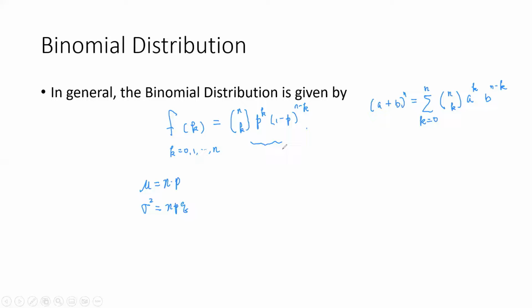If you let a be p and b be 1 minus p, and expand it, you would get that. And also you would know this is indeed a PMF: it's positive, and adding them up, you get (p plus 1 minus p) to the n, which is just 1. That shows this is a PMF.